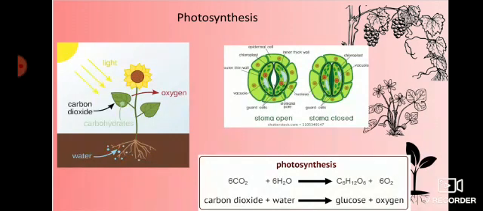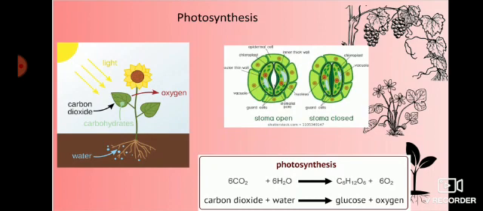Photosynthesis. In the first picture, you are observing that the plant prepares its own food by using sunlight, carbon dioxide, oxygen, then water, minerals. How do we call leaves? The leaves are the food factories of the plant.